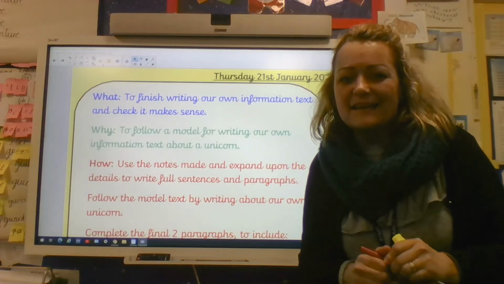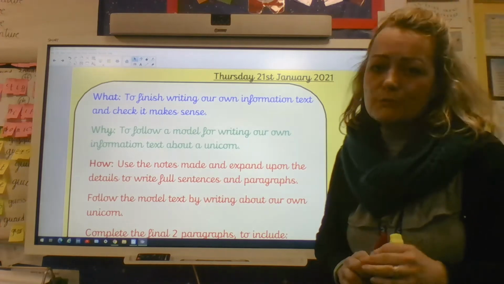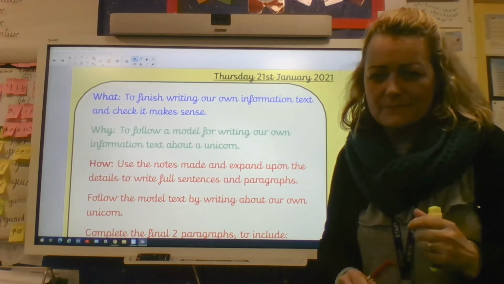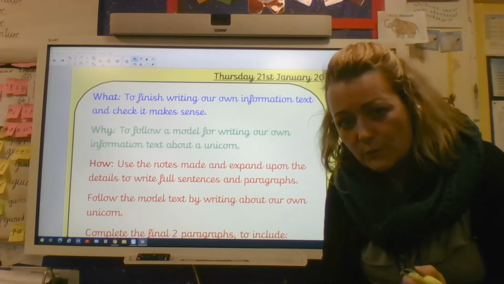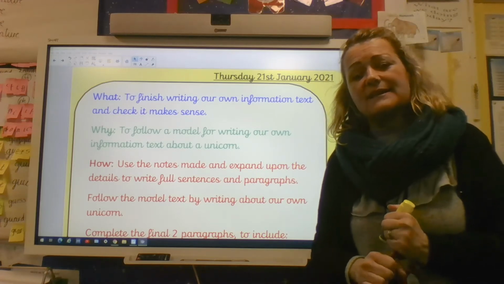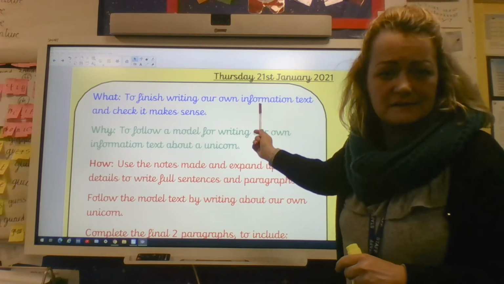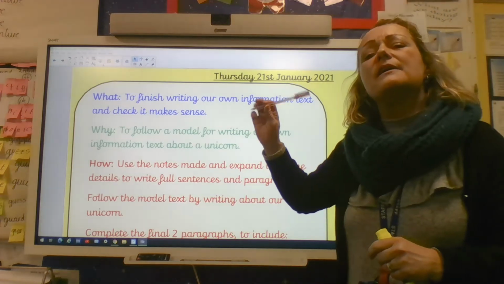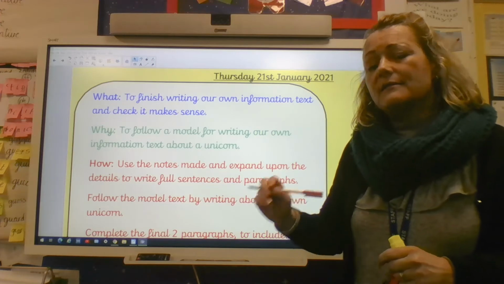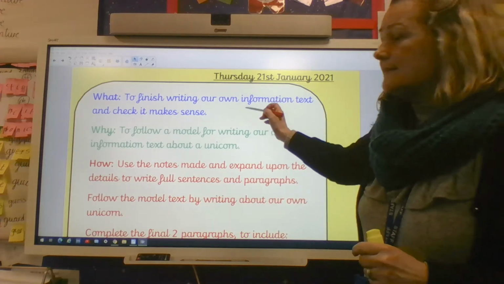Morning. So today is Thursday, the 21st of January, and today we continue with what we started yesterday. Yesterday we wrote the first 3 paragraphs of our information text. So today we're going to write the 4th and 5th paragraph, then we're going to check that it makes sense.